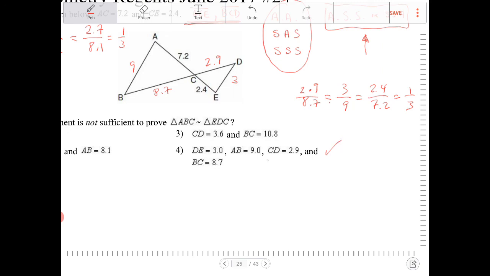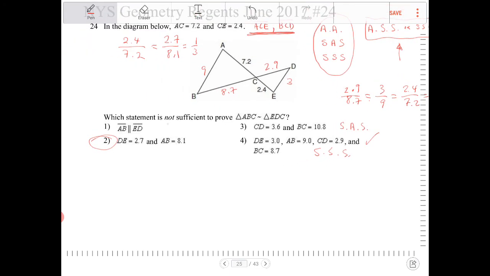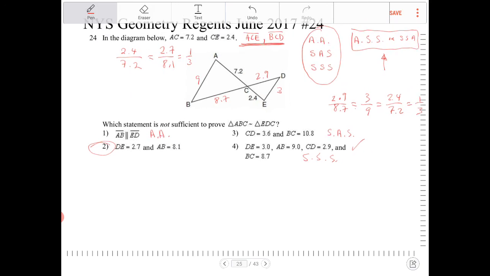This one is a side-angle-side similarity, and this one will give you an angle similarity. So therefore, the only one that works is option 2.